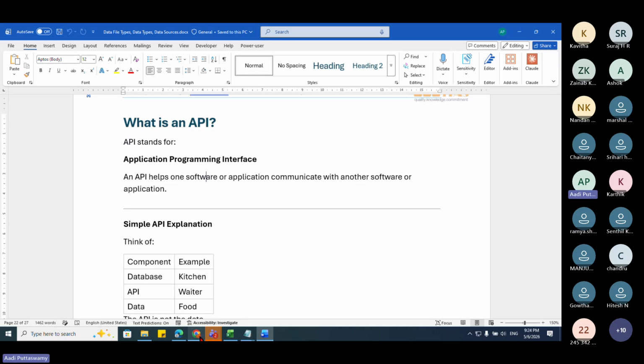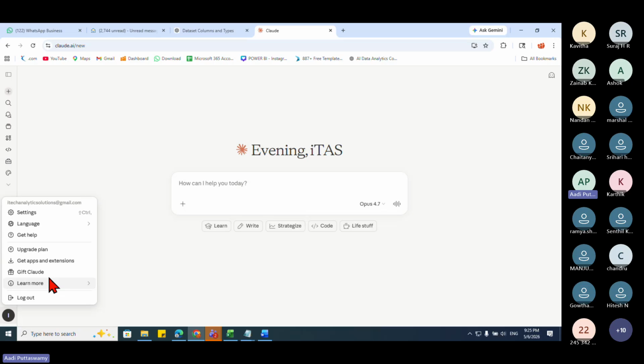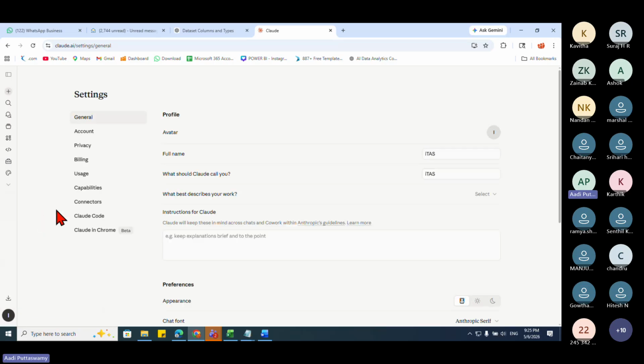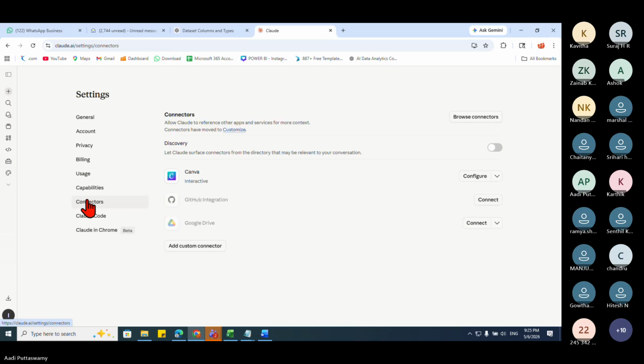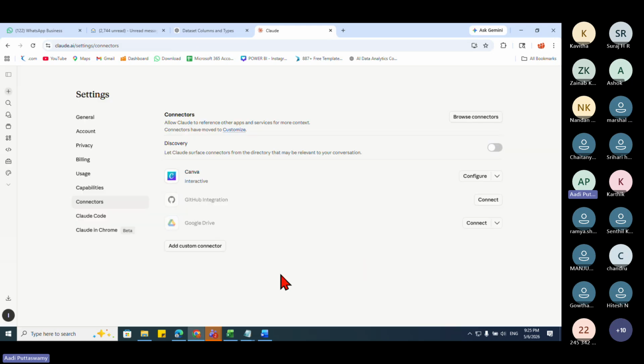If you go to ChatGPT or Claude, go to the settings and see these connectors. We have so many connectors, and all these are connected by APIs if you want to get the information.